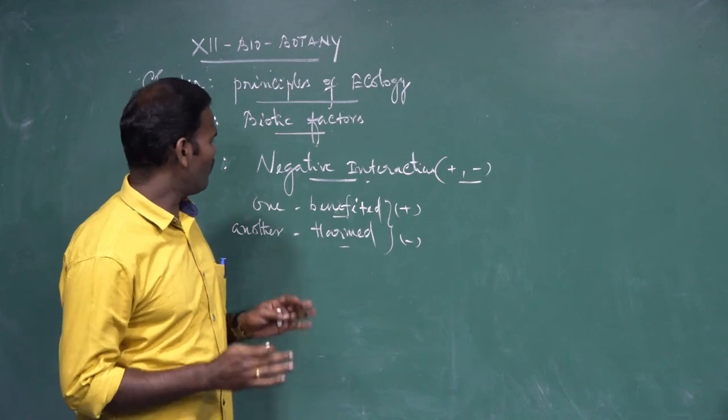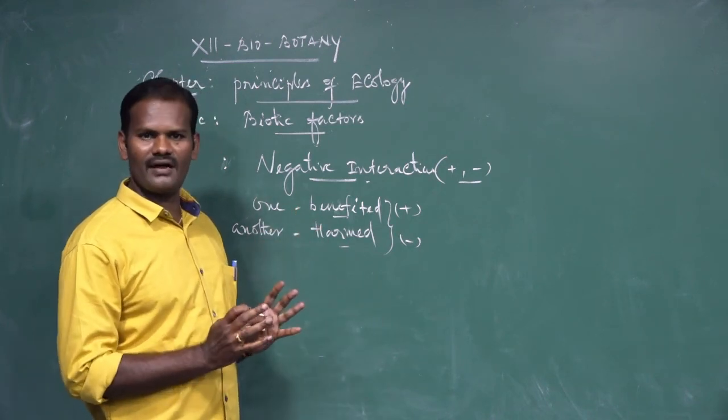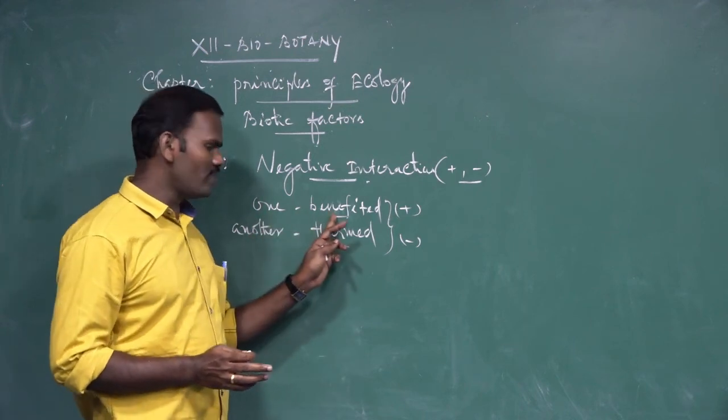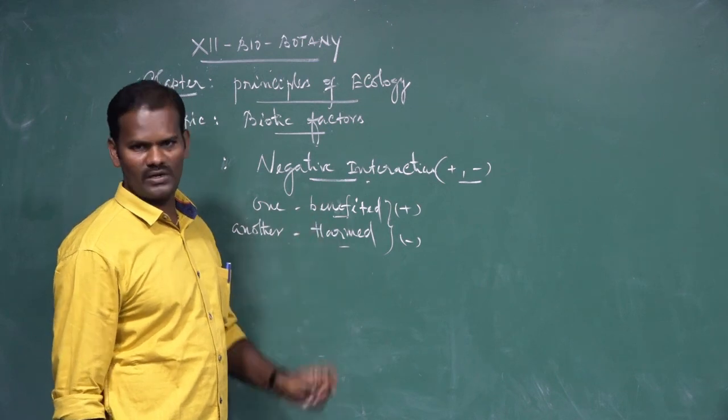Once again, what is called negative interaction? The interactions between two living organisms in which one gets benefited and the other species gets harmed. These are called negative interactions.